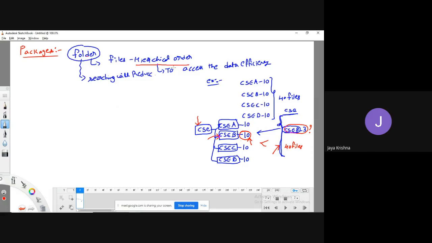The same thing is what our operating system is also following. Like you will have My Computer, and in that D drive, E drive, F drive. So these drives depend upon the names you give. But you have to understand everything is going to be arranged in the form of folders. So one of the advantages of storing the data in the form of folders is we can search for the required file in less time, meaning that the search time will reduce.